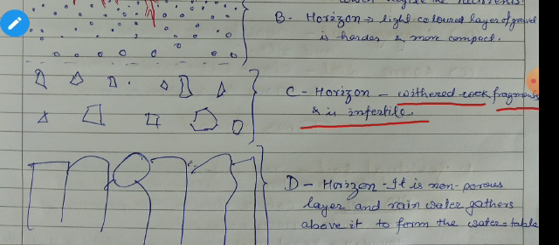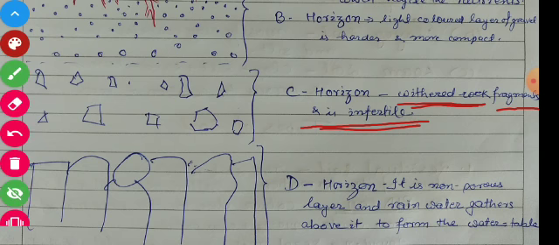That means in this one no humus is there, neither are organic substances present. It mainly consists of withered rock fragments, and because of rock fragments only, it is infertile in nature.